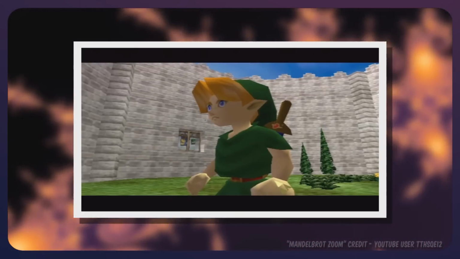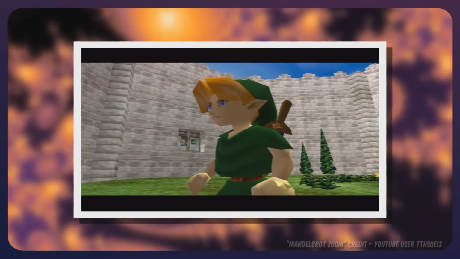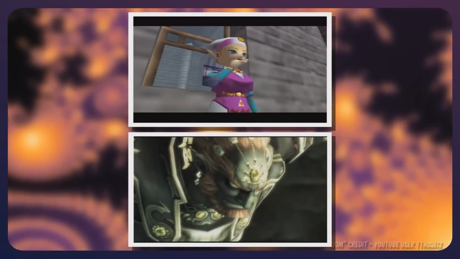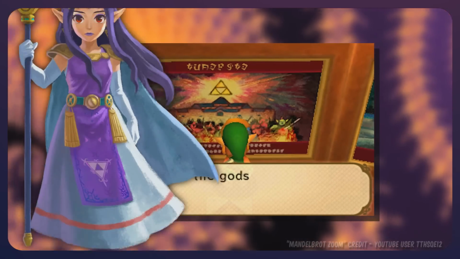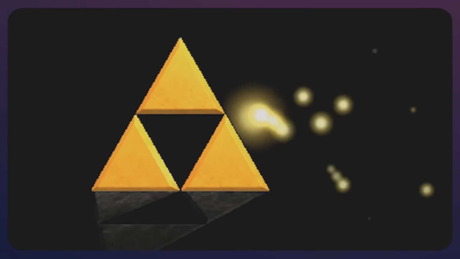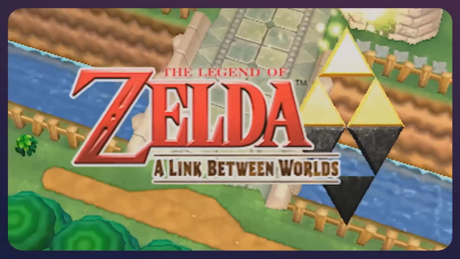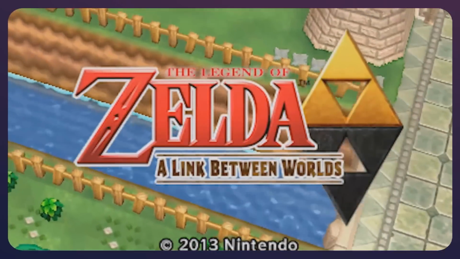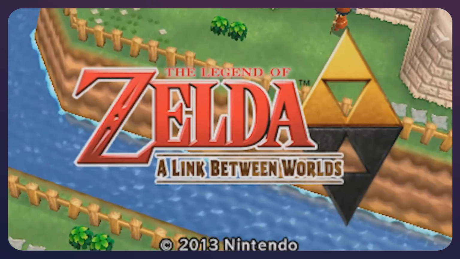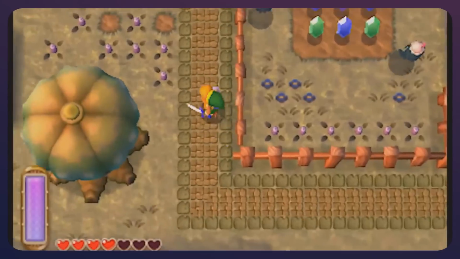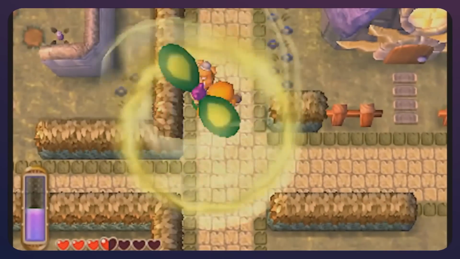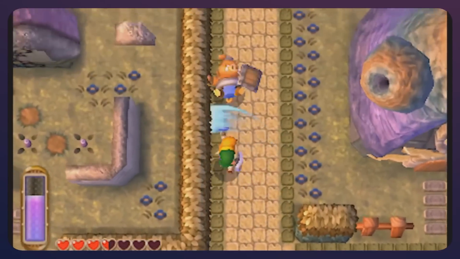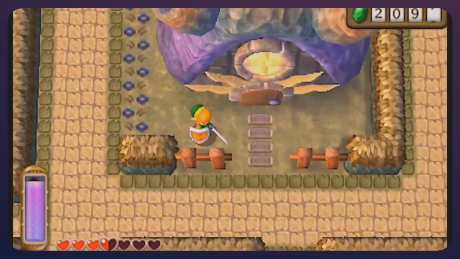And one small change far into the past could change absolutely everything in the future, as is the case with Lorule and Termina. Let's start with the simpler Lorule. What is it? It's a parallel universe in which Link travels to and from repeatedly throughout A Link Between Worlds. The landscape is nearly identical to Hyrule, even the infrastructure is similar, although it's all in ruins. But being in ruins is a pretty big difference.